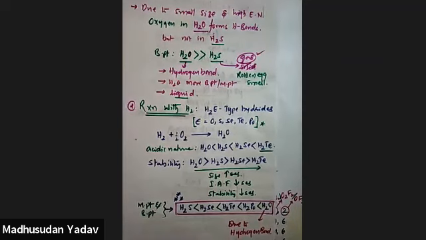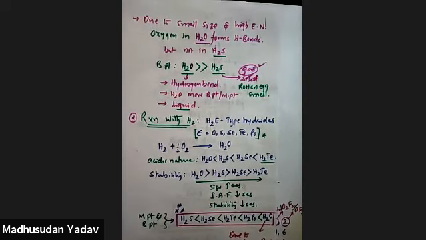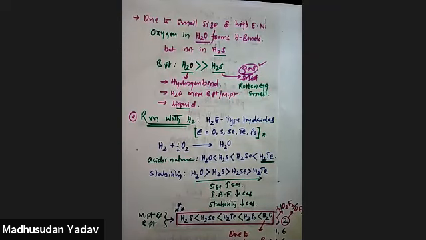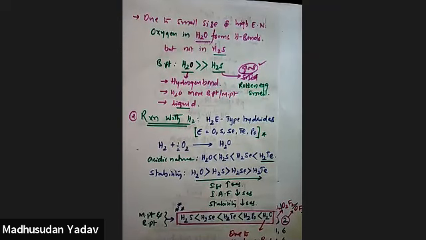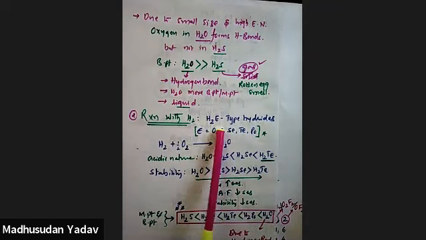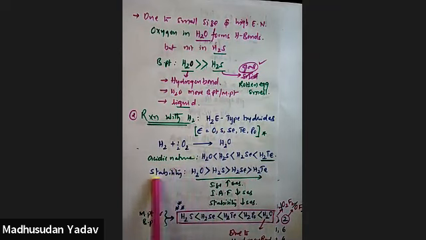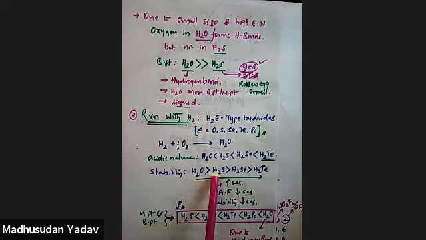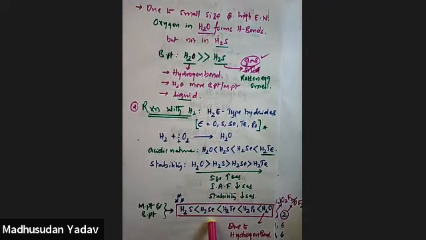Fine. In the last class, we have completed up to here. We're talking about chemical properties of sixth group elements. On reaction with hydrogen, it will form this type of hydrides, H2E type of hydrides. And their stability, their acidic nature we have done, and their melting and boiling points.